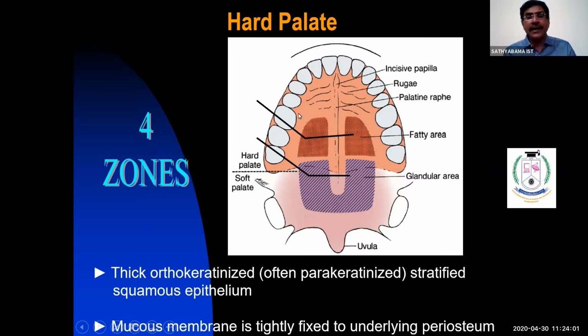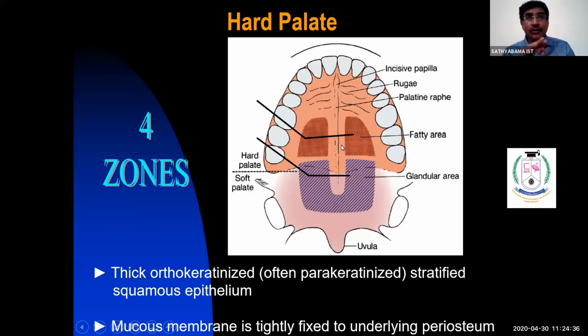The anterior lateral part is called the fatty zone: the oral mucous membrane has only fatty tissue, because the submucosa contains only fatty tissue. The granular area, the posterior lateral part of the hard palate, contains only glandular tissue.